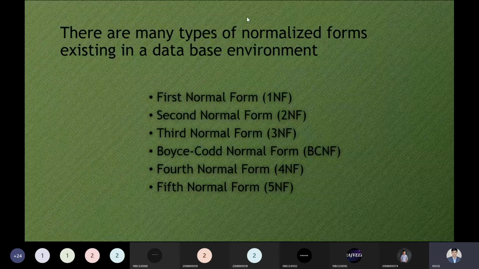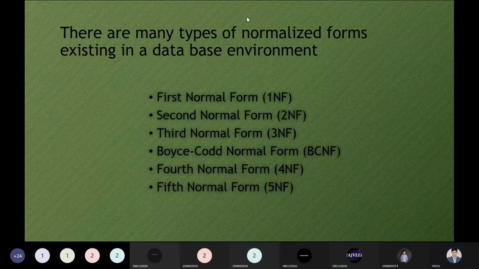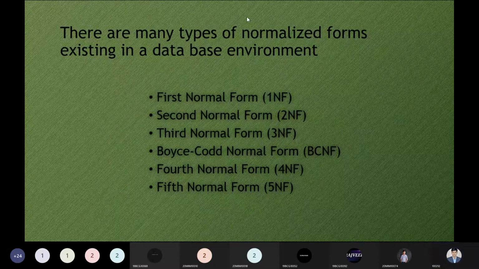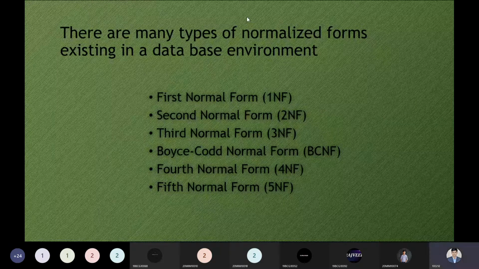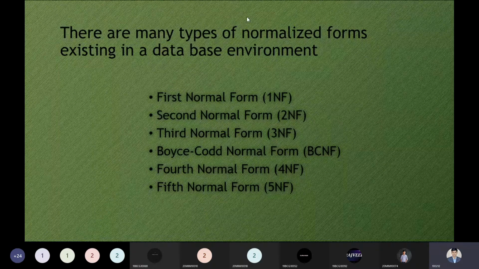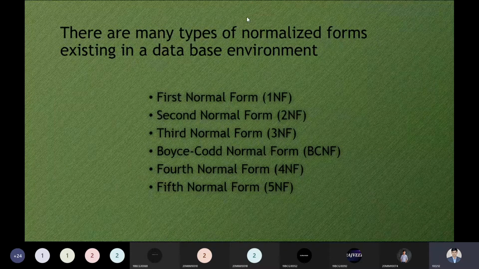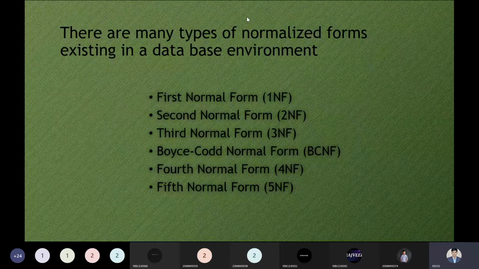So after understanding all these things, you will say, sir, we have studied the normal forms, but the question we should have in our mind is, what is normalization actually? Without knowing the fundamental part of normalization, how can you say you have studied first normal form? From this perspective, we have a concept that is functional dependency. Functional dependency is not explicitly mentioned in your syllabus. It is implicitly contained in your syllabus to understand the normal forms. And without normal forms, you are not able to say you have a good database.